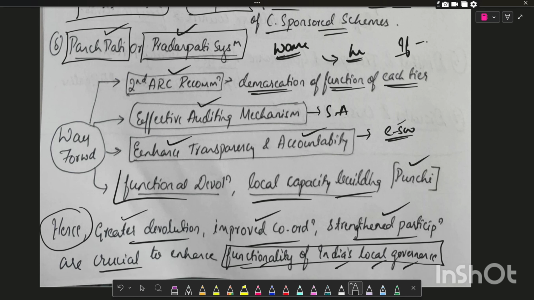If you know this much content about federalism and local self-government, you can manage any question asked on these two topics. I will come up with the next important theme.